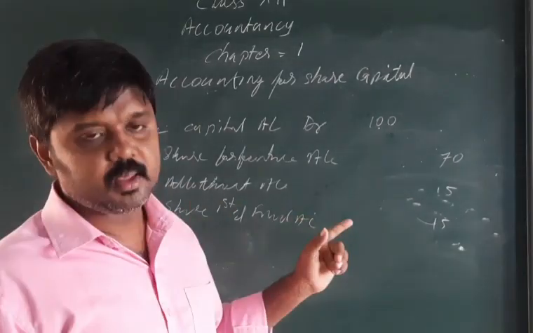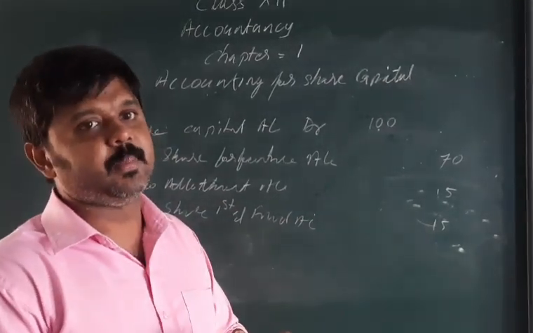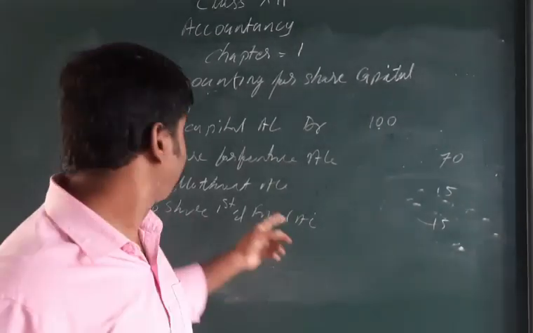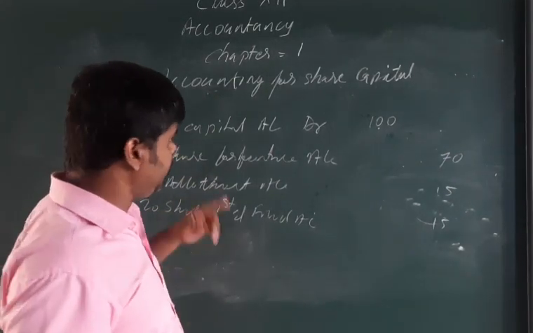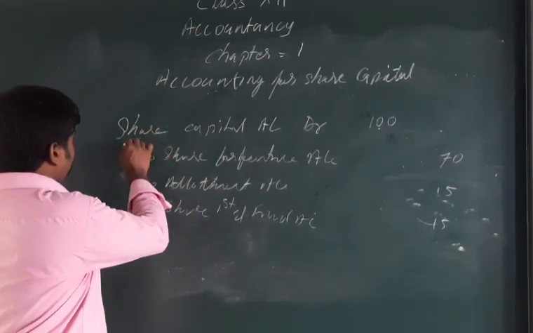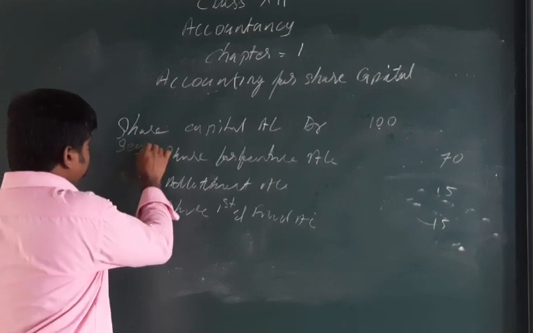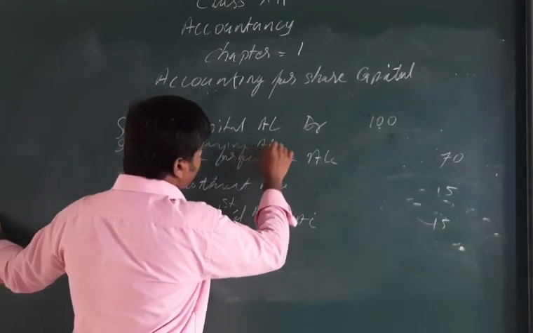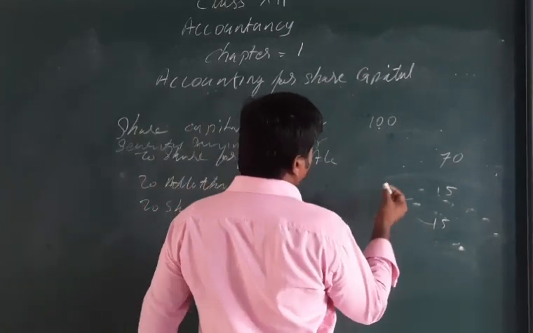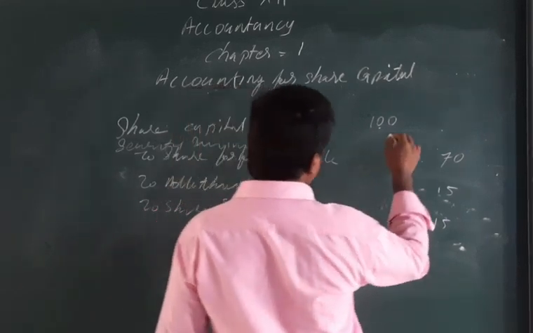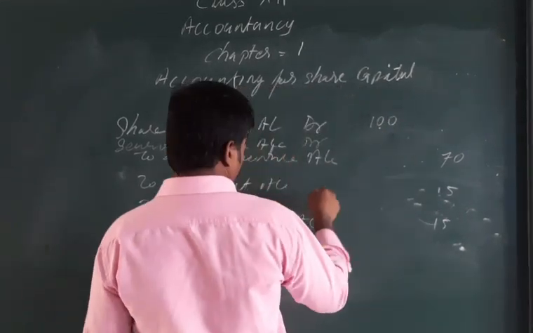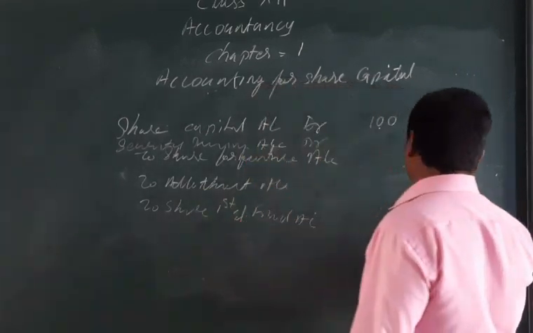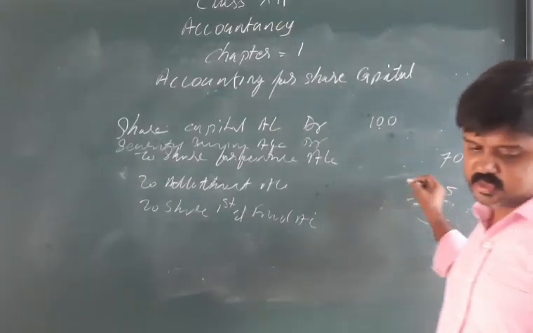But in case the security premium is not paid, what do you have to do? You need to debit the security premium account. Security premium account is also debited with that security premium amount, and it is shown with the amount in which it is falling. For example, if it falls in allotment, we need to show that with allotment. Clear now?